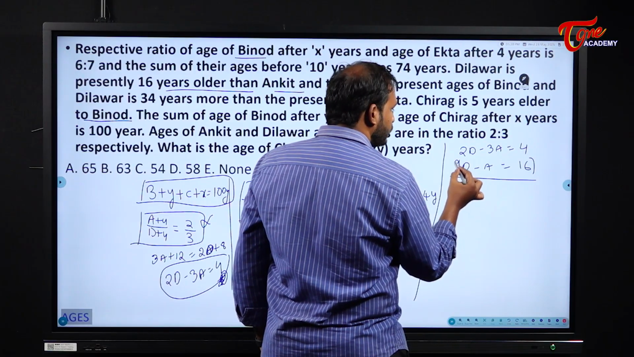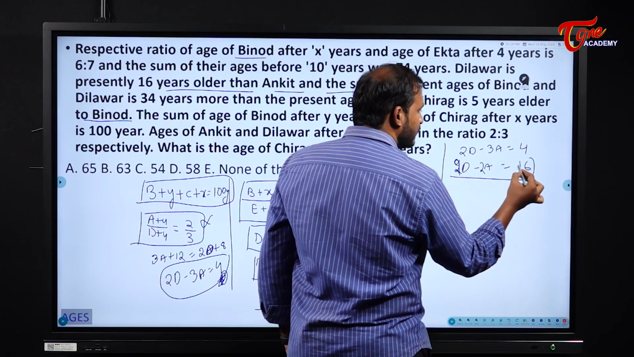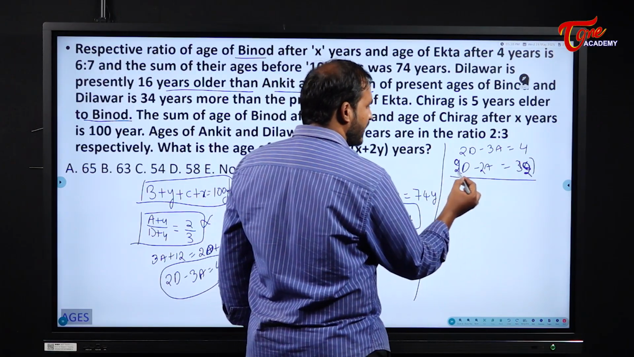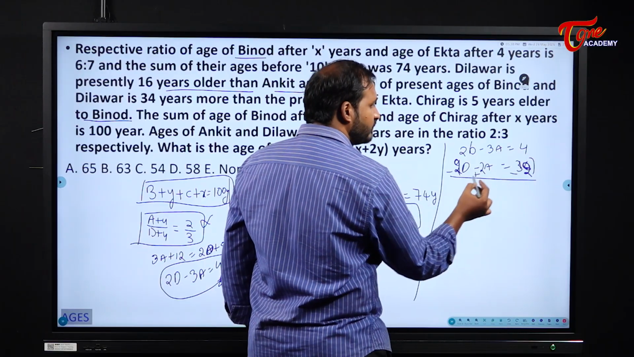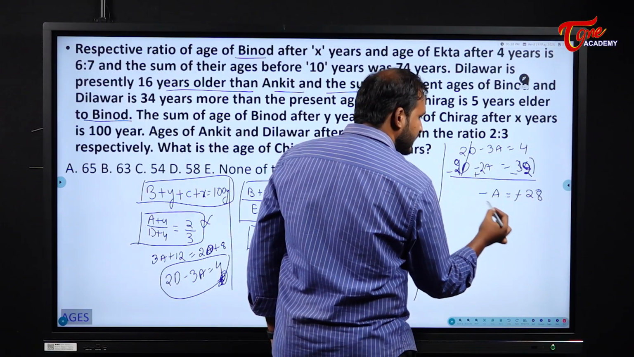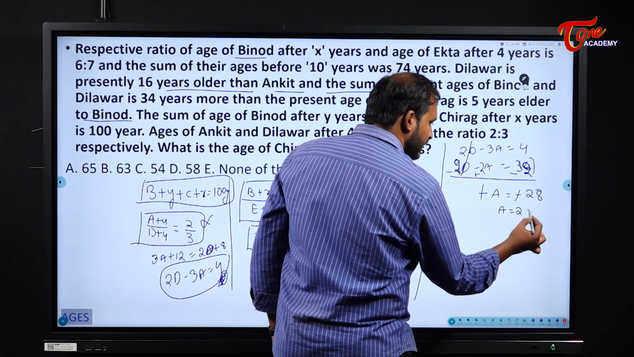So when I multiply it with 2, what does it become? 2d minus 2a is equal to 32. Now please see here, minus plus minus, these two will get cancelled. I will get minus a is equal to minus 28. That means A's age will become how much? 28 here.